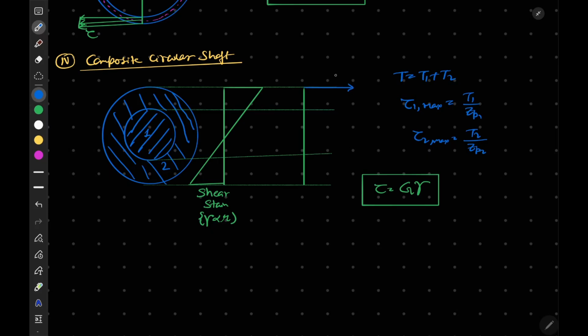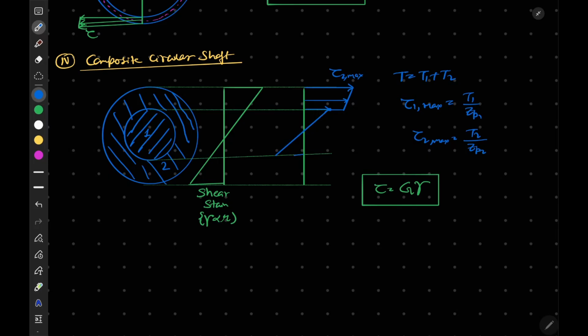Let's say this is our tau 2 max. Now it will vary linearly, and at this point it reaches this value. Let me make it clear once more.